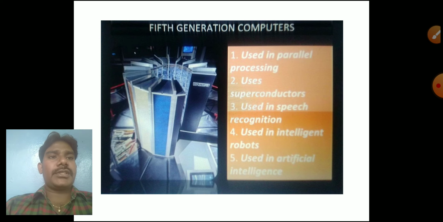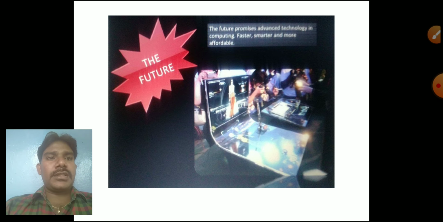Okay, fifth generation: parallel processing. This is called a supercomputer. So in this fifth generation itself, they developed artificial intelligence. Okay, next one, sixth generation, and it will go on for the future generations.